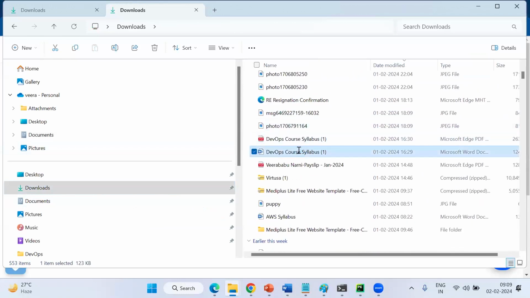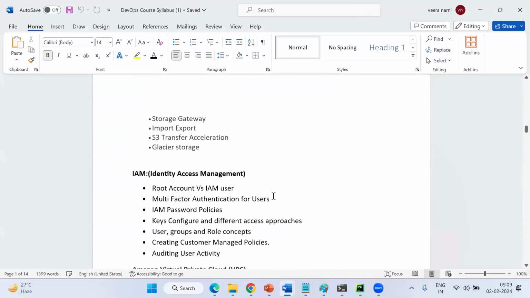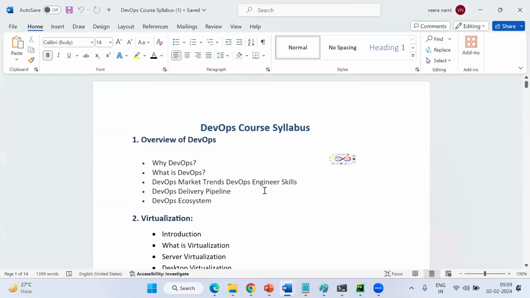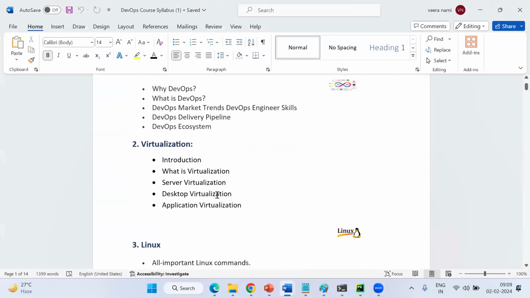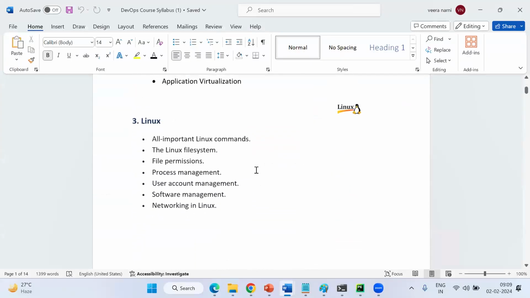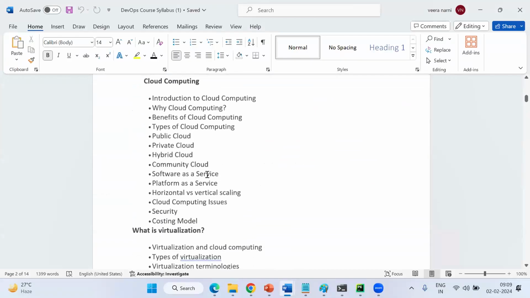Okay guys, I'm showing the syllabus. This is very high level content. First, an overview of DevOps we are going to discuss. Next, virtualization is a very important concept. Next, Linux concepts. After that, cloud computing concepts.